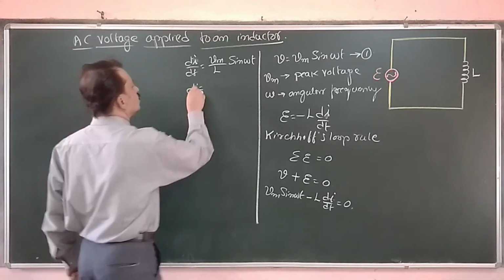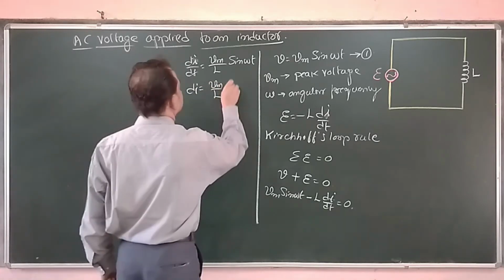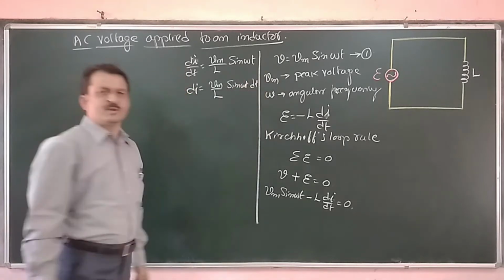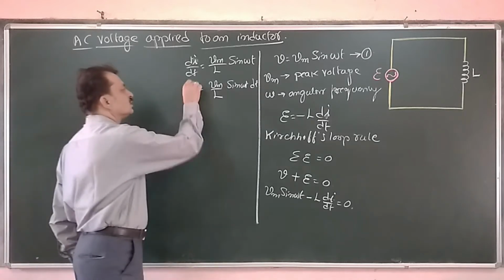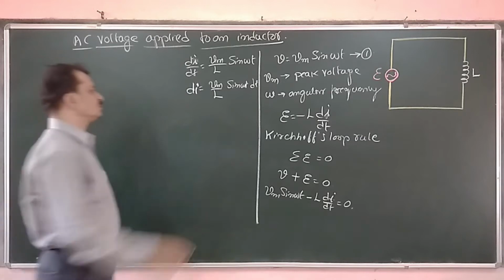Therefore di is equal to Vm by L into sine of omega t into dt. Now I want the current i, so integrating on both sides.